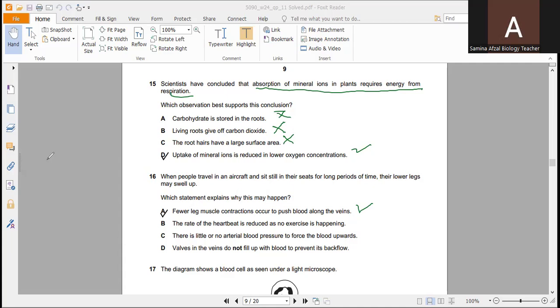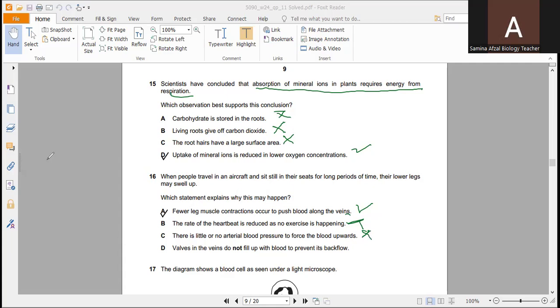And the second option, the rate of the heartbeat is reduced and no exercise is happening. This is not the correct option. Why is it not correct? While heart rate might decrease slightly during rest, it does not significantly impact blood flow in the legs to cause swelling. So this is not the correct statement. And the third statement, C, is also not correct. Why is it not correct?